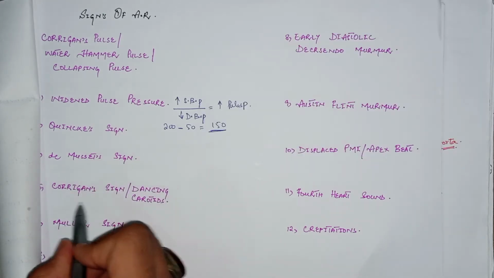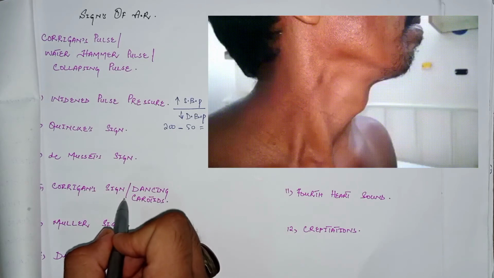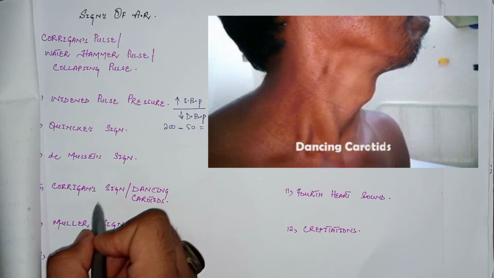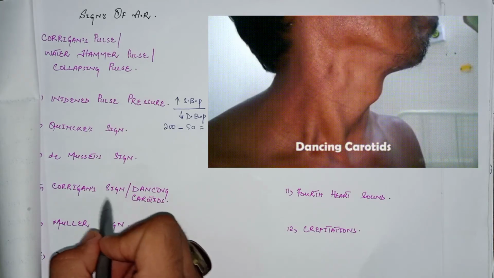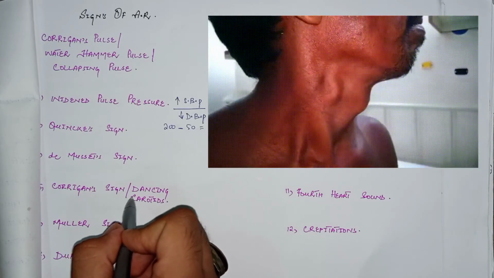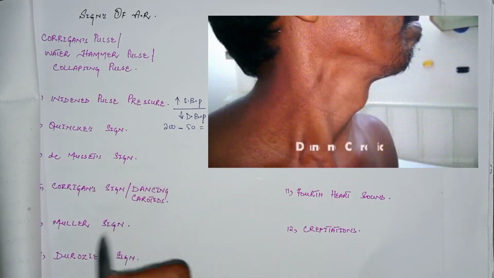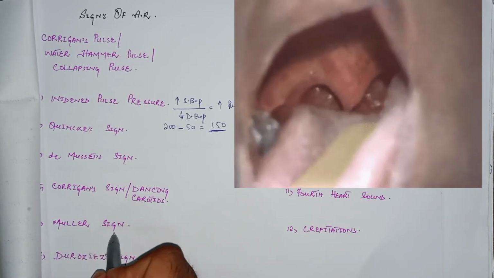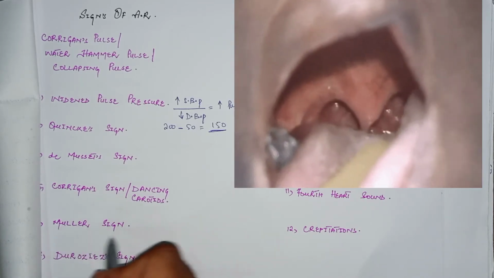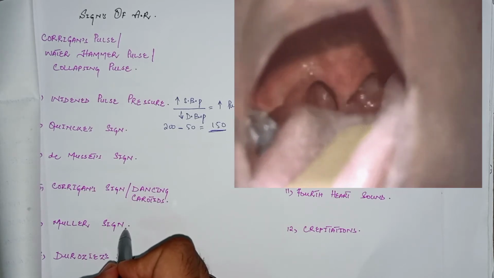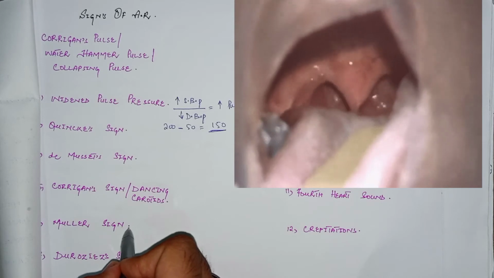The next sign is Corrigan sign, or dancing carotids. For the same reason, the carotids are dancing, that is, a suddenly increased pulse and then a suddenly collapsing pulse. So the Corrigan sign is dancing carotids, as you can see in the animation. The next sign is Muller's sign. In Muller sign, there are systolic pulsations of the uvula because of the same reason, increased systolic pressure and increased stroke volume of the blood.